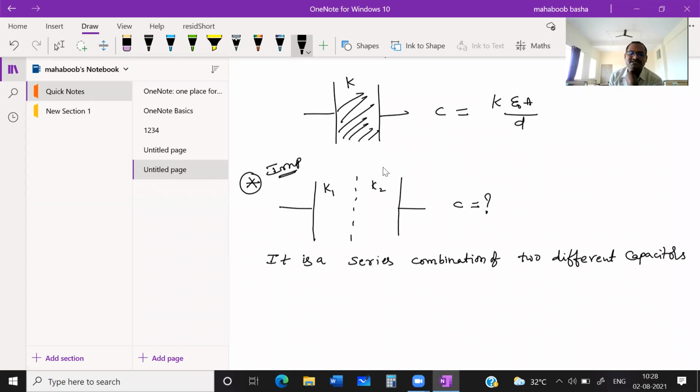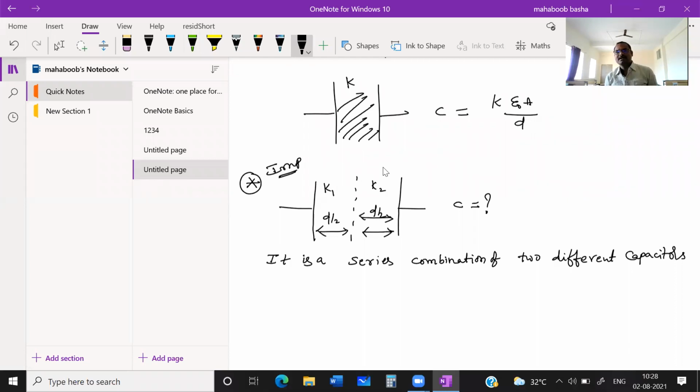Let us suppose for each capacitor, the area of the plates remains the same, but the distances get reduced. Let us suppose the dielectric thicknesses are such that it is exactly half filled with K1 and half filled with K2 dielectric constant.